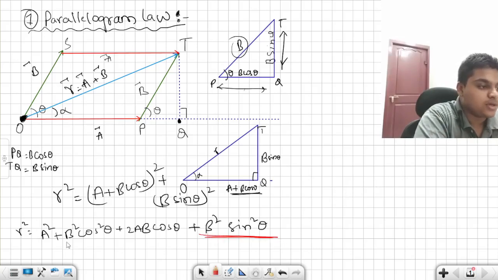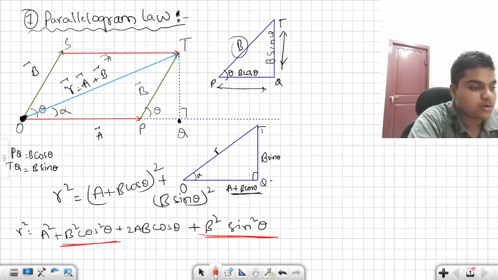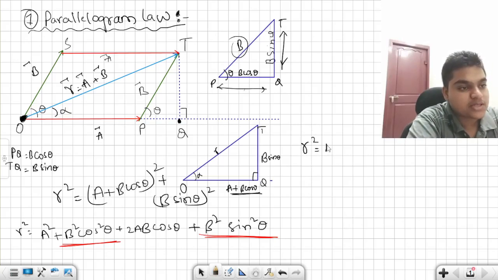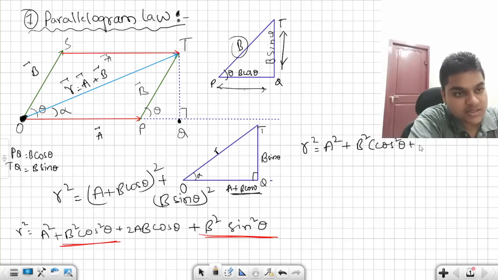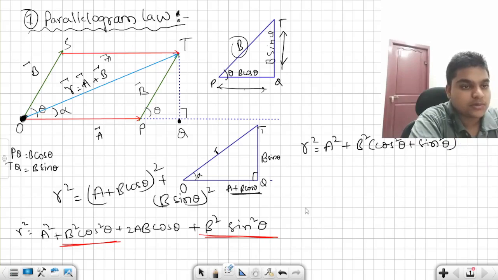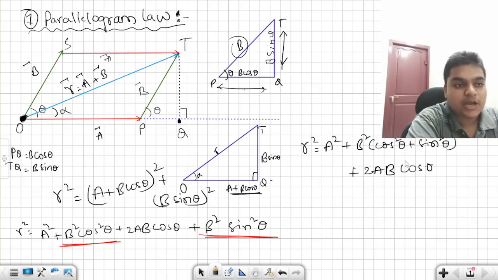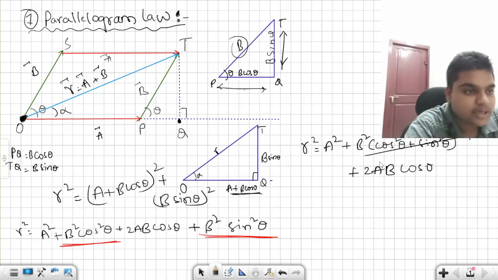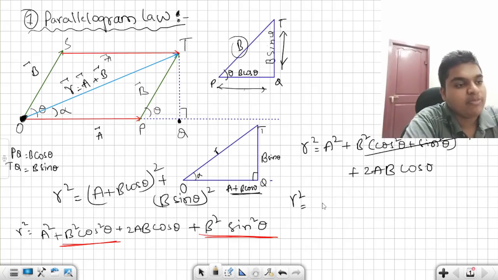From this term and this term, I can take b square common. So what happens if I take b square common? It becomes r square is equal to a square plus b square of cos square theta plus sin square theta, plus 2ab cos theta. Am I right? This is one according to the trigonometric identity. Therefore, r square is equal to a square plus b square plus 2ab cos theta.